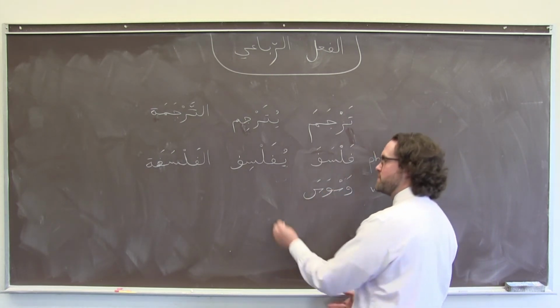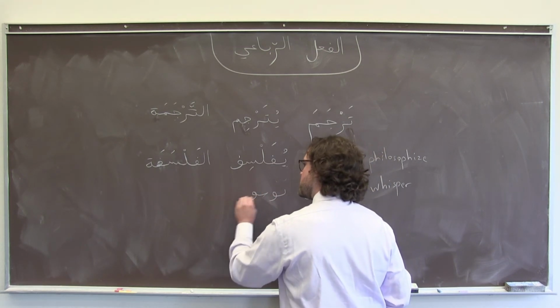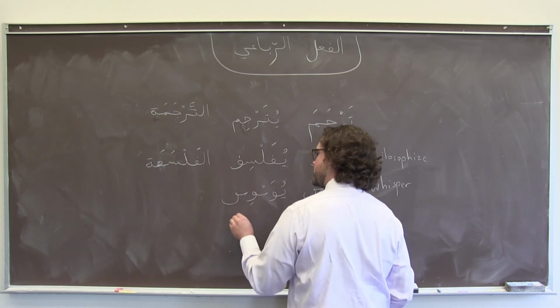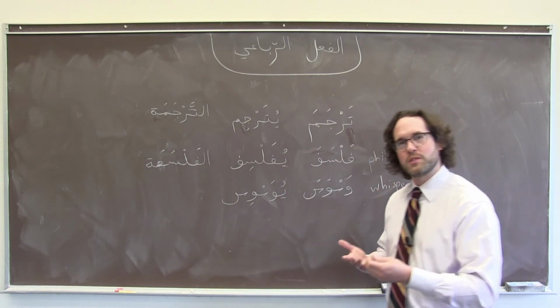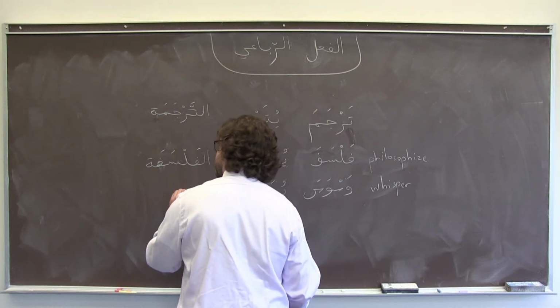Waswasa, and of course in the present tense, following the pattern, would be yuwaswis, which sounds very much like whispering all by itself, or as the masdar, al-waswasa.